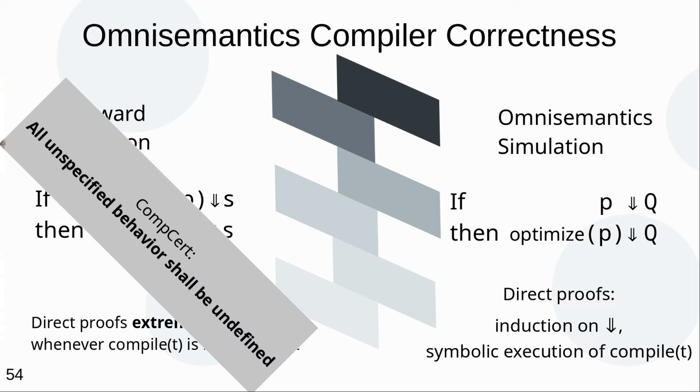So instead, what compiler verification projects like CompCert do is that they say, oh, we can actually make this problem simpler if we restrict the possible behaviors in our programming language. Specifically, CompCert does not have a genuine notion of unspecified behavior. It is surprising. C looks unspecified in many ways. But CompCert plays this game where executions that would trigger genuine unspecified behavior are themselves undefined instead.